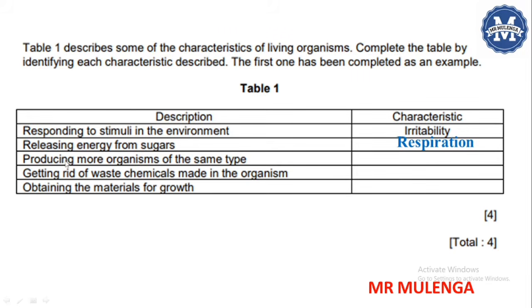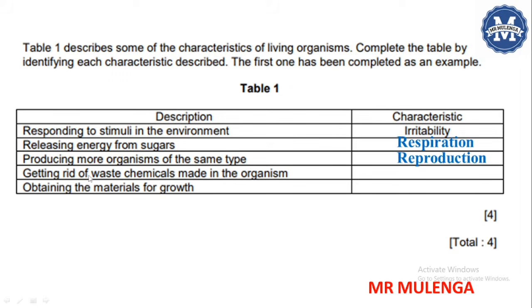Let us now move on to our third one, producing more organisms of the same type. Producing more organisms of the same type. Which characteristic is being described here? We are talking about reproduction, where we are going to have offspring that are going to be produced by living organisms. So here is the reproduction. That is the characteristic that is being described here.